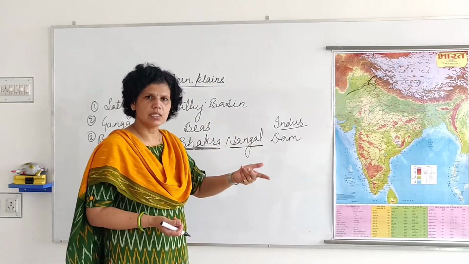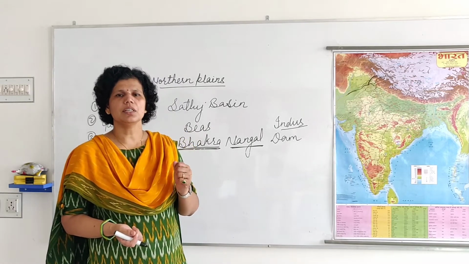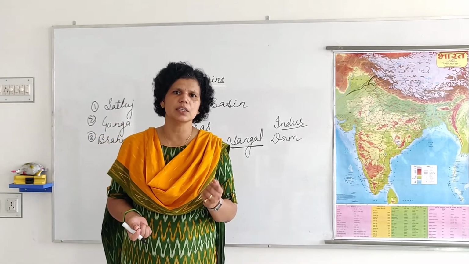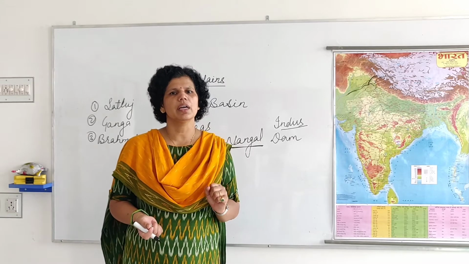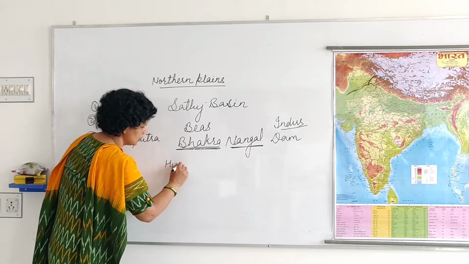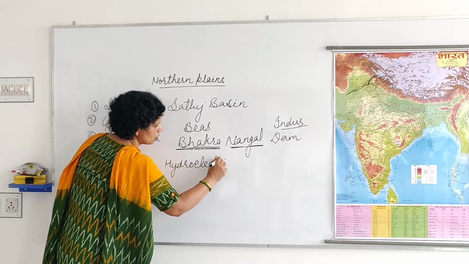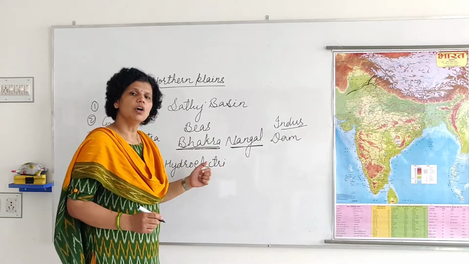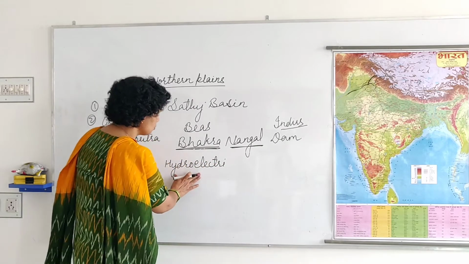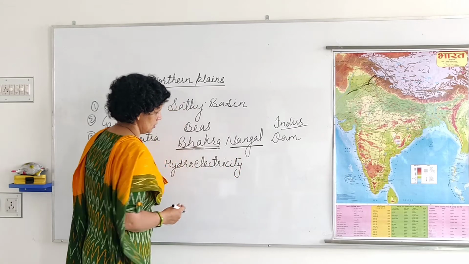So for irrigation we need water. Number second, for electricity also, to generate electricity we again require water. What do we call it? Electricity which we generate from water, or with the help of water, is known as hydroelectricity.